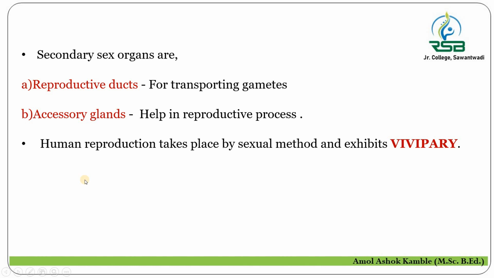So in today's lecture we discussed the mechanism of sexual reproduction, the general outline or sequential events in sexual reproduction, and the phases in sexual reproduction, that is, the juvenile phase and reproductive maturity phase. Various events, breeding patterns, the steps in human reproduction, and various primary and secondary sexual characters and sex organs in human reproduction. In the next lecture we are going to start with the major part of human reproduction, that is, the human male reproductive system.